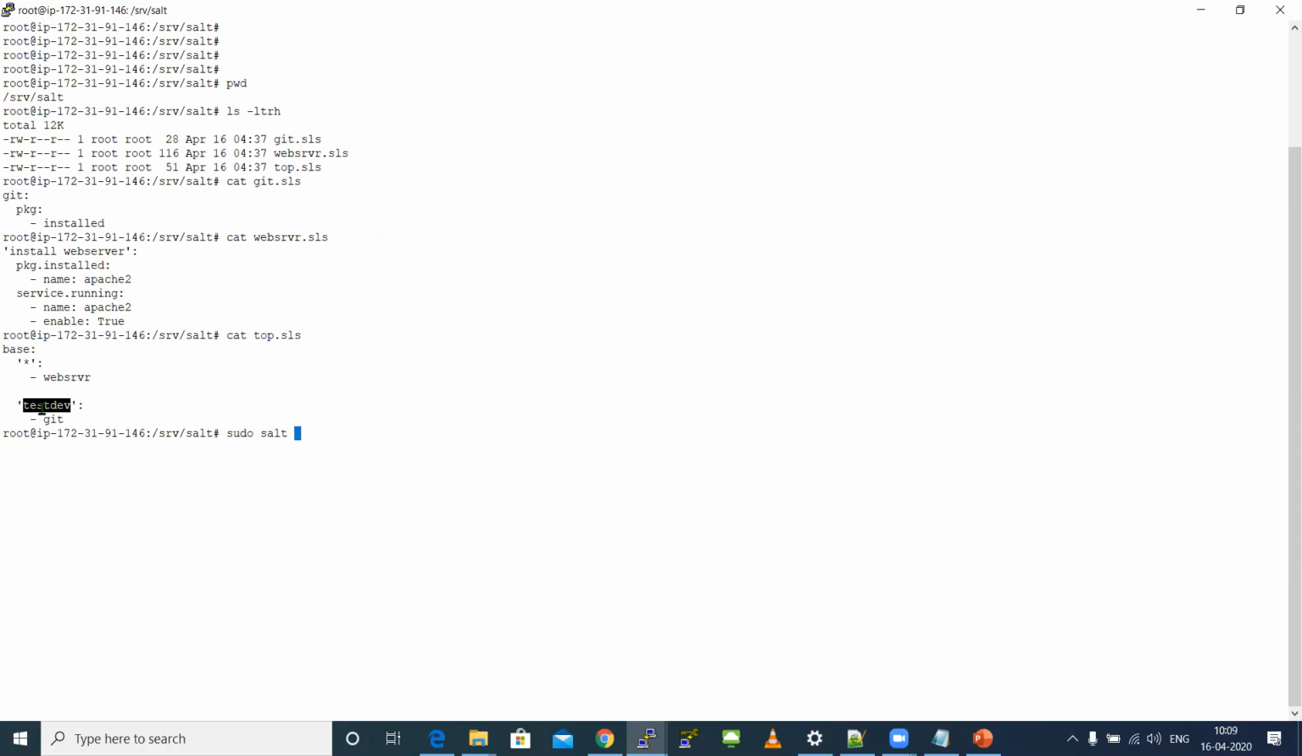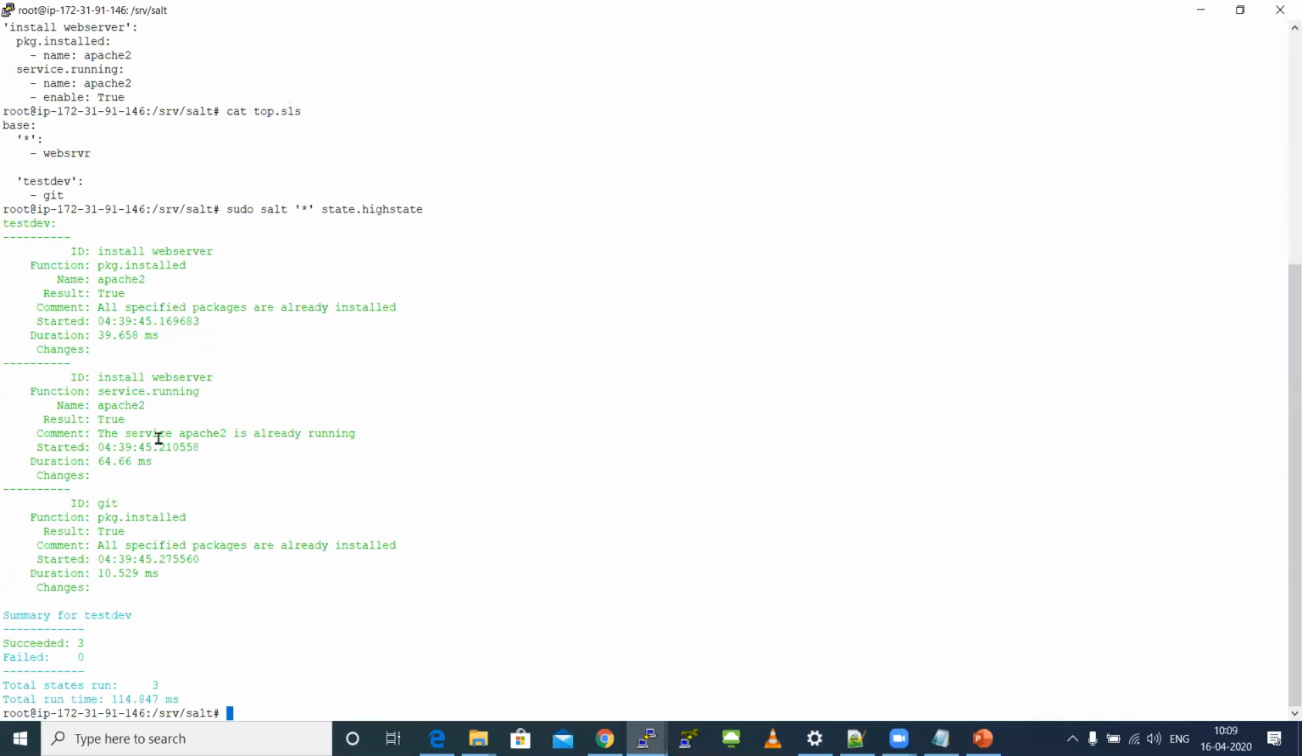Suppose now I run sudo salt, even though I give star and run it, Git will not get executed on all the machines. Git will get executed only on test dev. That's it. So top.sls is like a prerequisite. You can define which SLS file is executed on which machine. To call this top.sls file, there is a function called state.highstate. That's it. So sudo salt star, which means all the machines, state.highstate. Even though I give all, Git will get installed only on test dev. Git will not get installed on all the machines. This is what I'm telling.